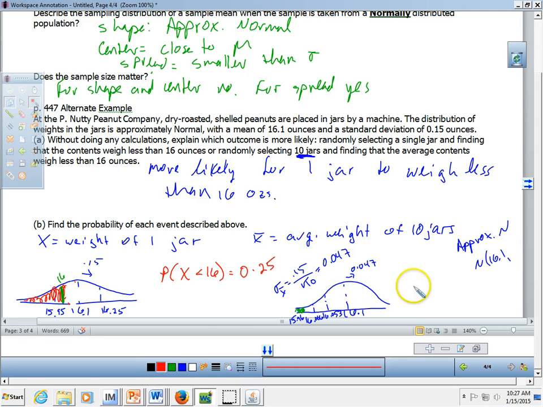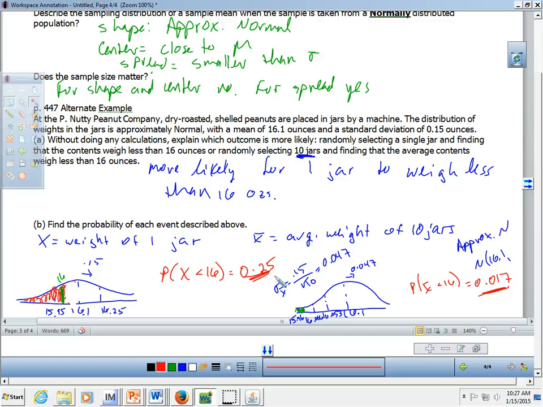So the probability that X bar is less than 16, again, you can get into table A and z-scores and help yourself if you'd like. I'm going to do second VARS, where the normal CDF, with a lower bound of, and I'm going to keep that negative 1,000. Upper bound is still at 16. My mean is at 16.1, and my standard deviation now changes to 0.047. I type that in, and the probability of me selecting 10 jars and the average weight of those 10 jars being less than 16 is actually now 0.017. Much, much smaller than just pulling one jar, and one jar weighing less than 16 ounces.